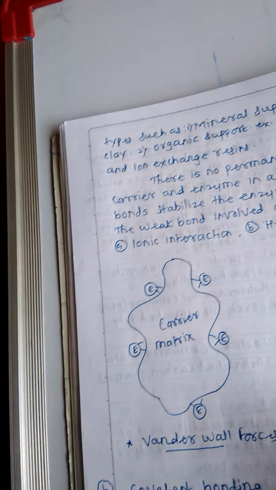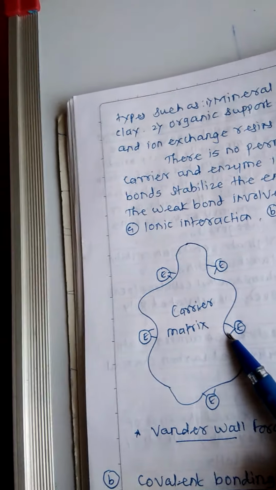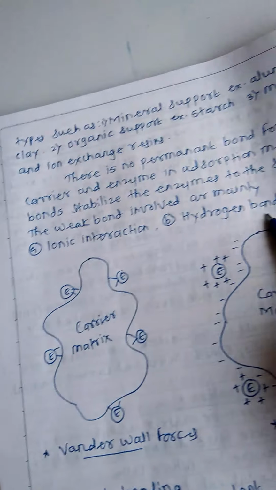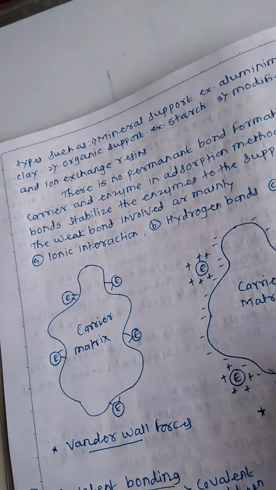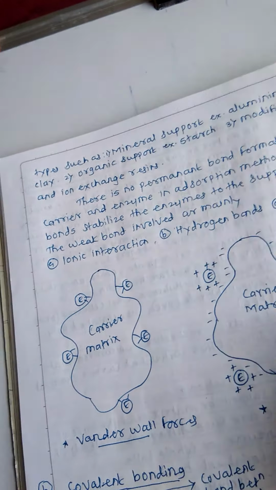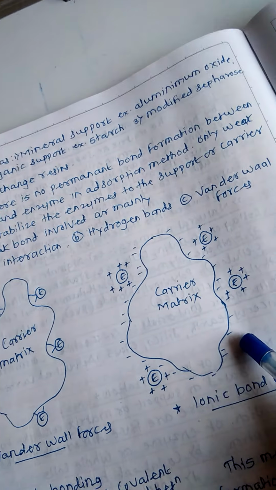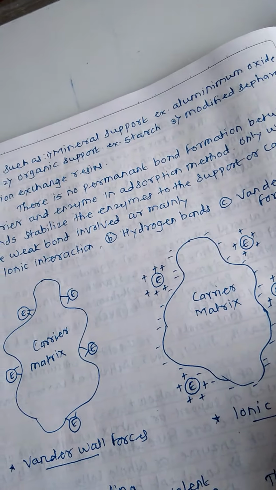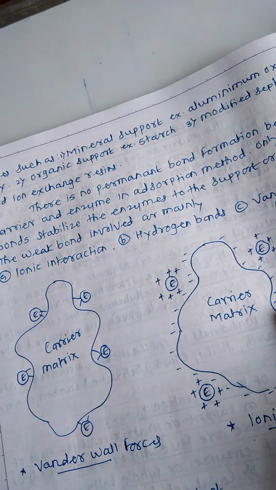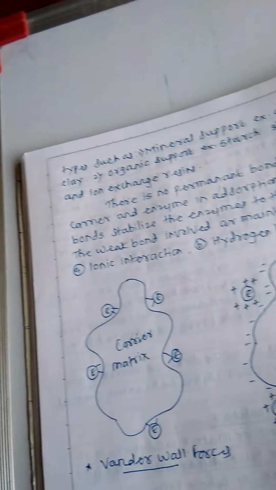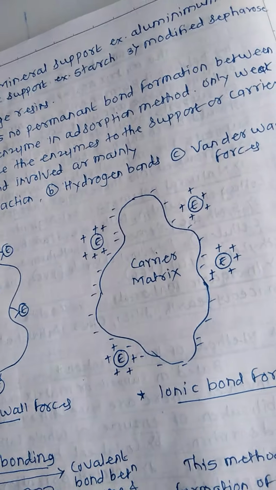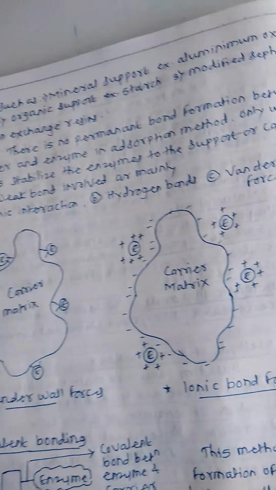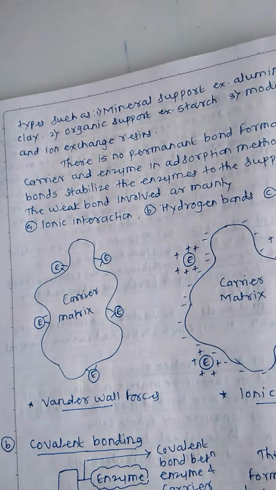There is an interaction between the enzyme and the support. There is ionic interaction, hydrogen bonding, and van der Waals forces. Before that, the surface of the carrier matrix is ionized, and the ionized enzyme then attaches to the ionized surface. Ionic interactions, van der Waals forces, and hydrogen bonds are used for the adsorption of the enzyme on the surface of the solid support or carrier matrix.